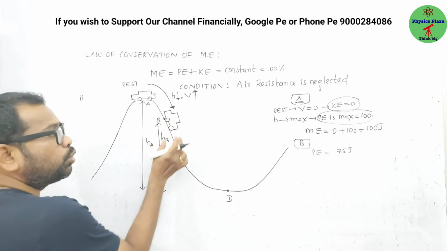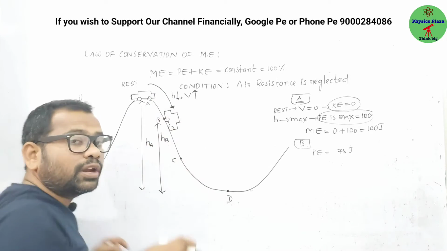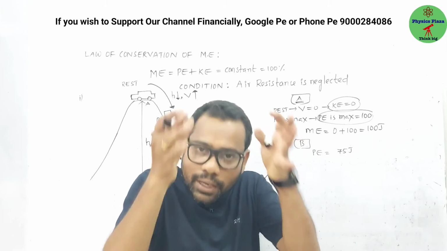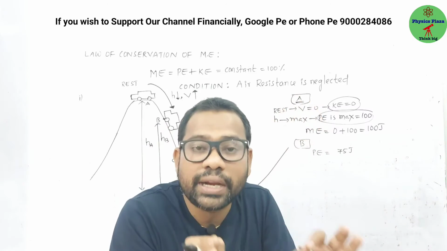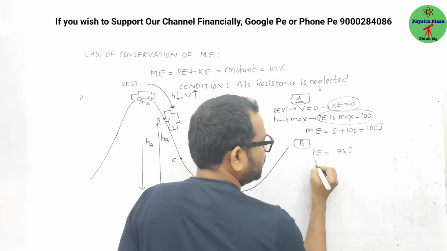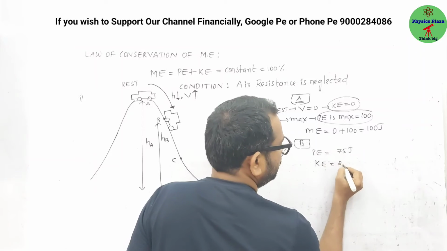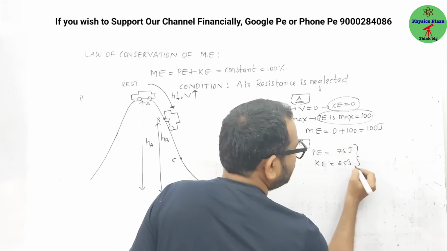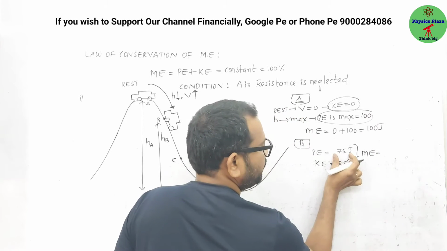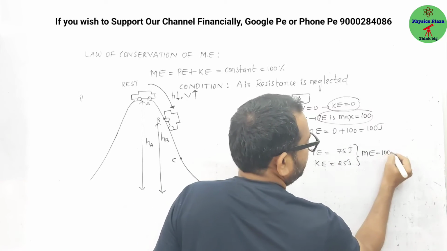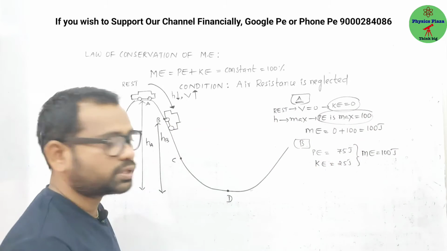At a point B, don't you think the car has some velocity, some speed? Yes, the car has speed. So definitely it must have some kinetic energy also. So here kinetic energy should be 25 joules. And the total mechanical energy, 75 plus 25, should be 100 joules only. The sum total is always constant.